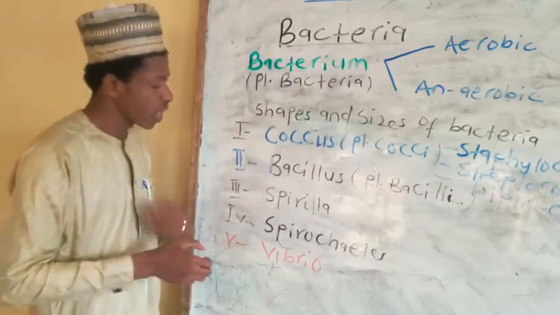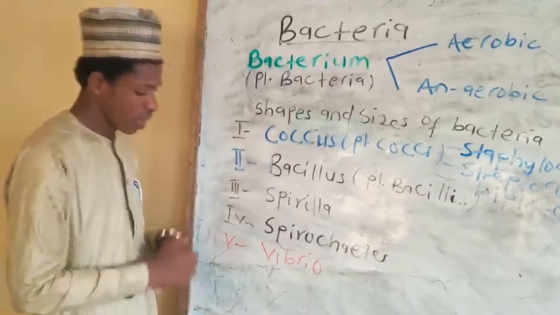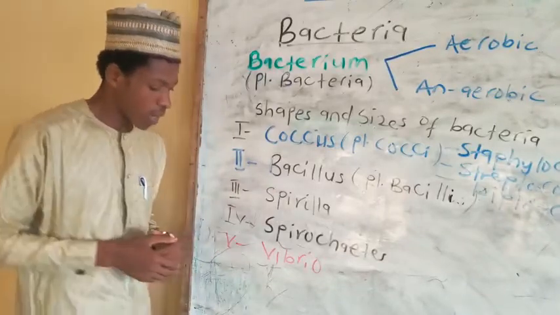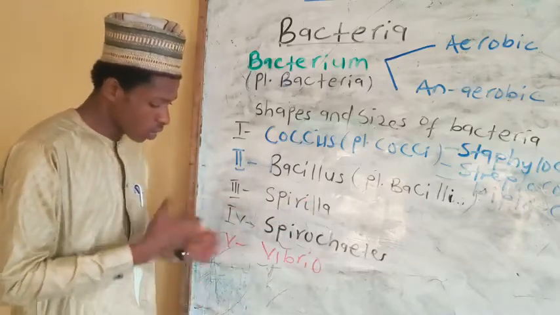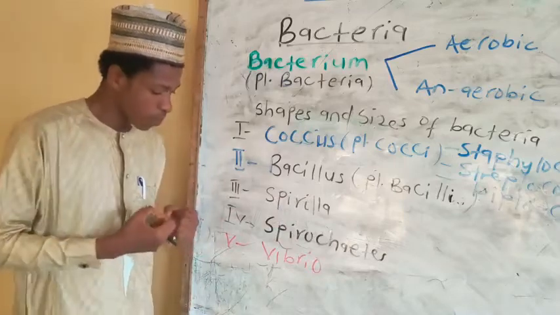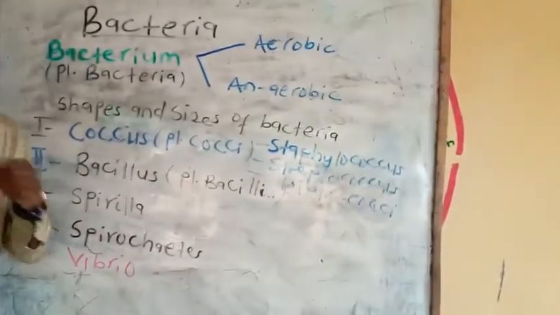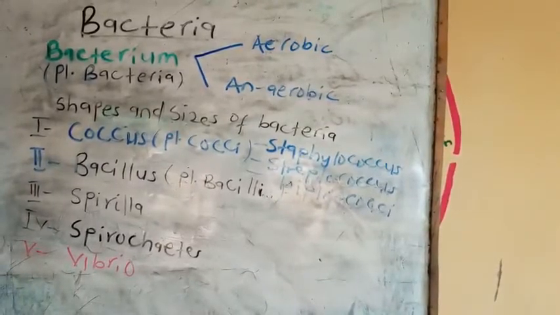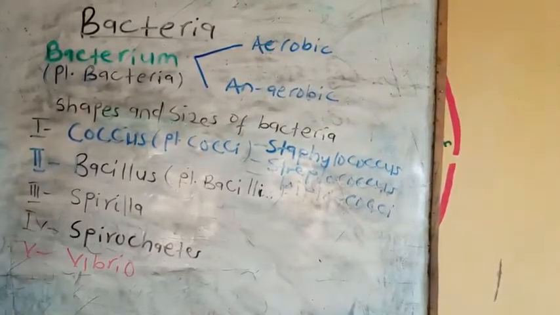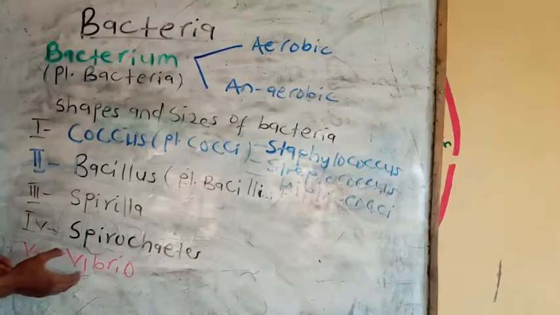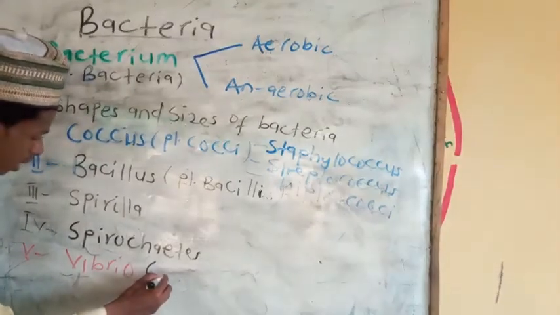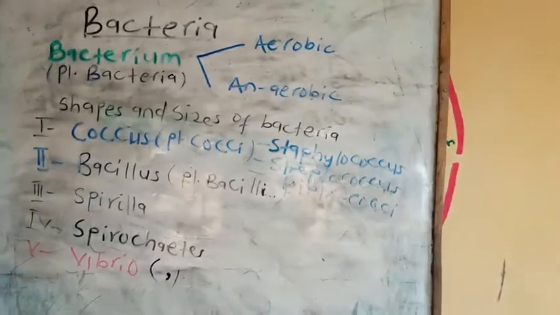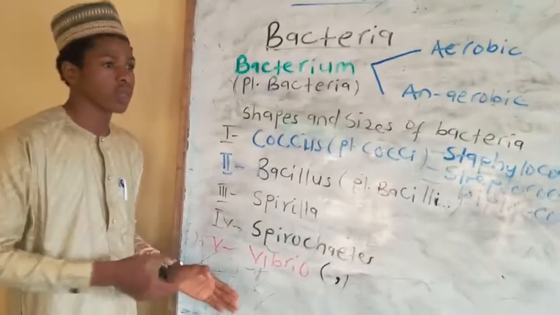Next one is spirilla. They are rod shaped also, but they are twisted in spiral form. Spirochetes are also rod shaped, but they are more flexible and slender with a helically coiled structure. While vibrio is a bent rod shape. Its structure looks like a comma. They are sharply curved. For example, we have Vibrio cholerae, a bacteria that causes cholera.